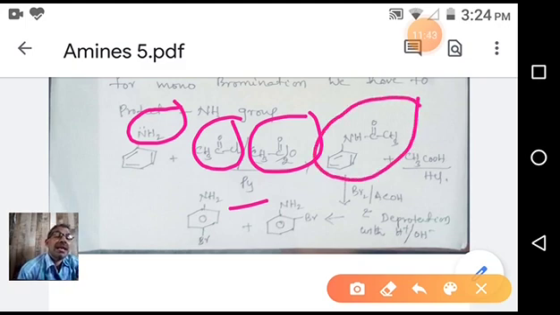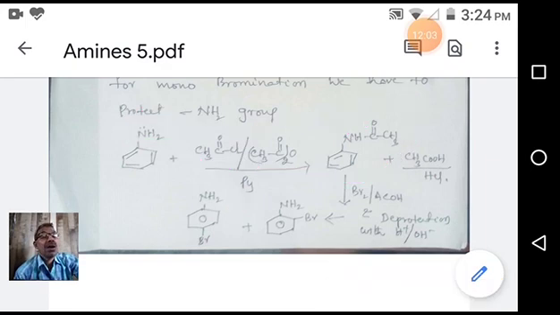So this N-acetyl aniline is an acetyl derivative of aniline. When we compare aniline and N-acetyl aniline, the electron pair on nitrogen is not available to delocalize into the benzene ring. That's why it is not as active as aniline. So acetanilide also undergoes electrophilic substitution reaction, but it is not as fast as aniline. Why?